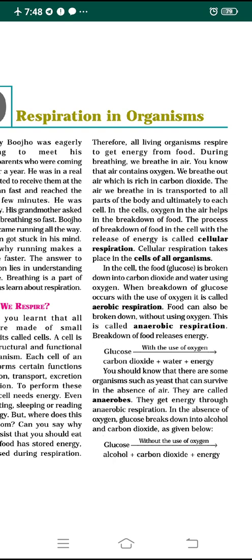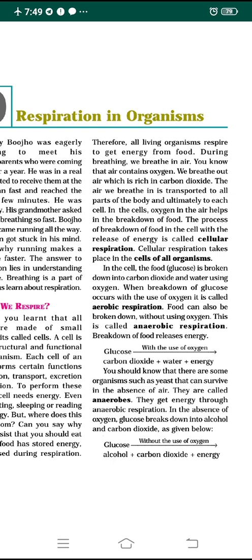Now in the cell the food or glucose is broken down into carbon dioxide and water, using the oxygen present in the air.